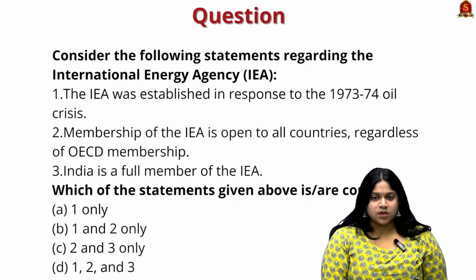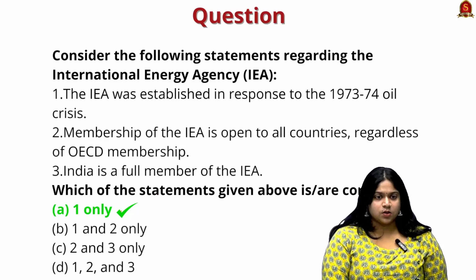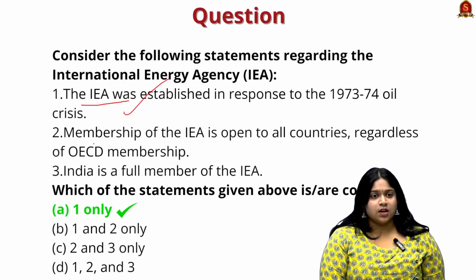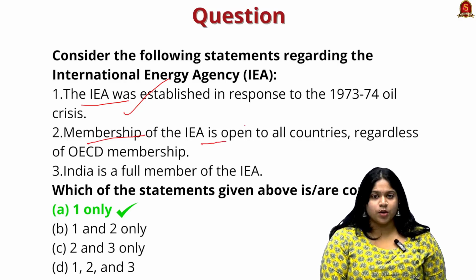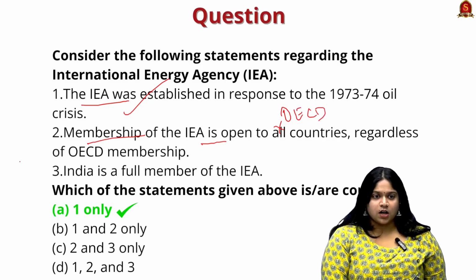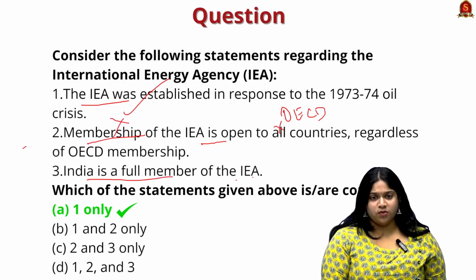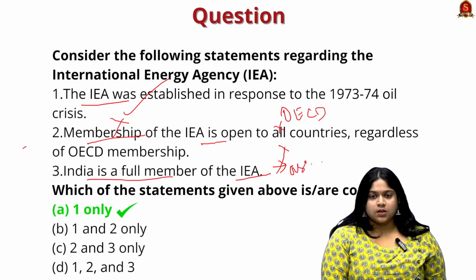Which of the statements given are correct? And here it is only option 1. The IEA was established in response to the 1973 to 74 oil crisis. The second option, membership of the IEA is open to all countries. No, it is open only to countries who are members of the OECD, regardless of OECD membership, which is no. And India is a full member of IEA. No, India is an associate member.